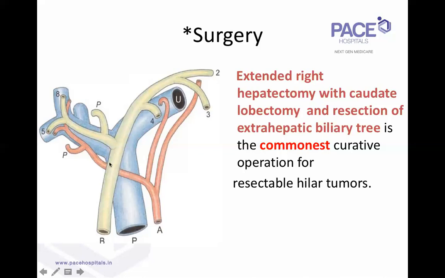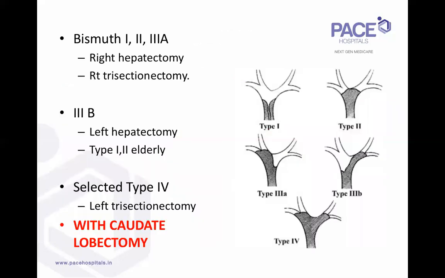So for all these reasons: early encasement of the right hepatic artery, less margin on the right side, long length of the extrahepatic left-sided bile duct, less involvement of the left hepatic artery, easier left portal vein resection, and also easier right hepatectomy with caudate lobectomy, because the caudate lobe is essentially an extension of the right posterior sector. Because of all these reasons, most of the time, unless it's a type 3B, or the left portal vein is encased, or the left lobe is atrophic, the extended right hepatectomy with caudate lobectomy and resection of the extrahepatic biliary tree is the commonest curative resection for hilar cholangiocarcinomas.